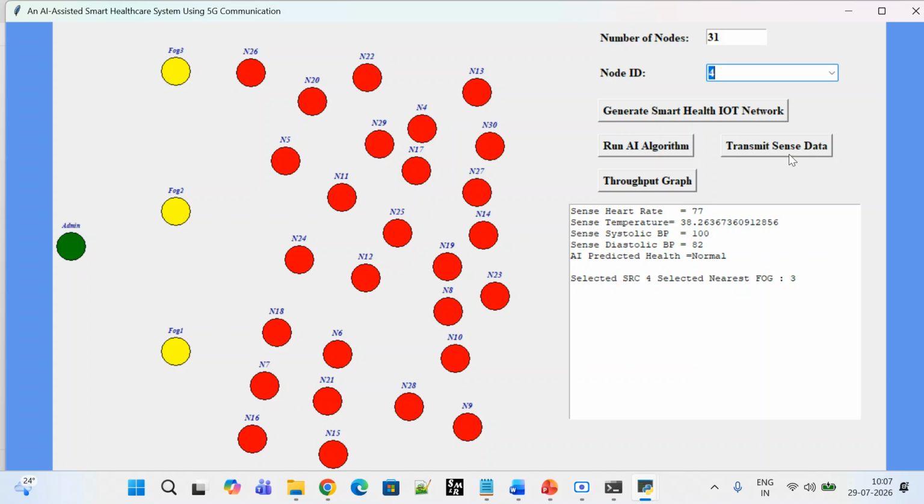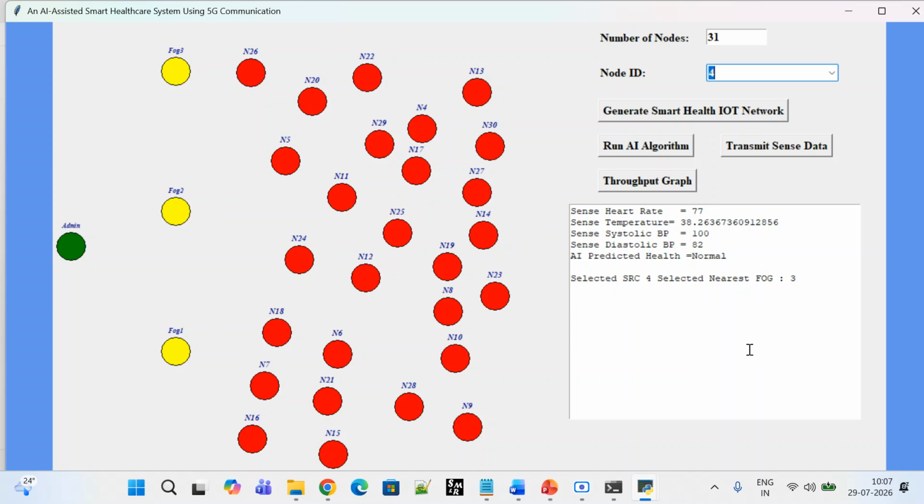Okay, so as soon as we click on Transmit Sense Data, we can see the patient heart rate is 77, temperature is 98.2, normal. So AI predicted this patient has a normal condition, right? The fog node, you can see here, N4 to N3, like this we have seen, right? So now what I will do,